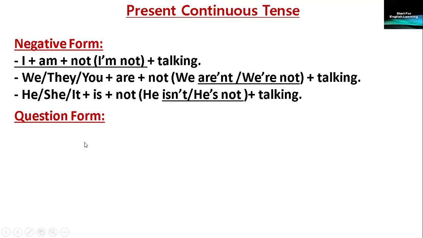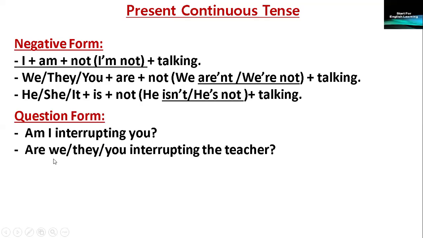Question form. We put verb to be at the very beginning of the question. Am I interrupting you? And then we put a question mark at the end of the question. Are we or they or you interrupting the teacher?